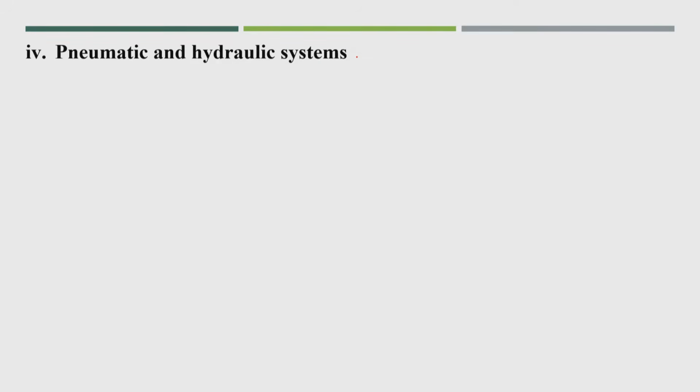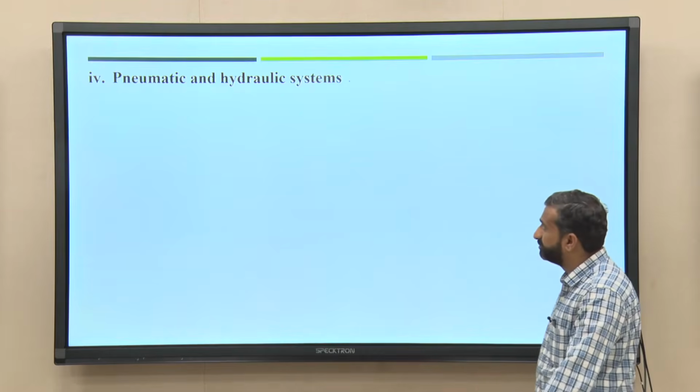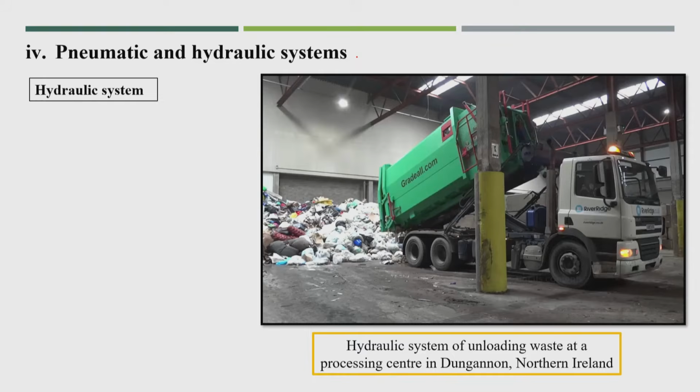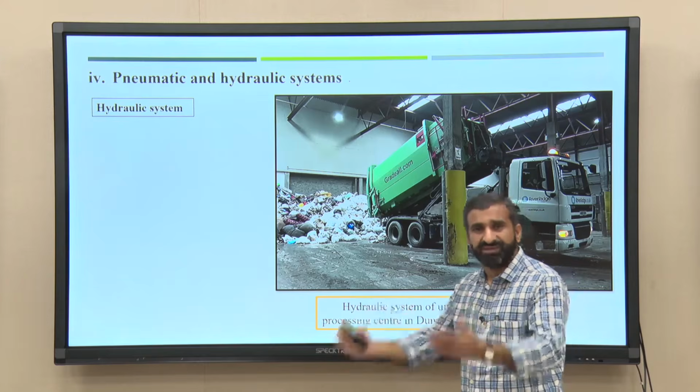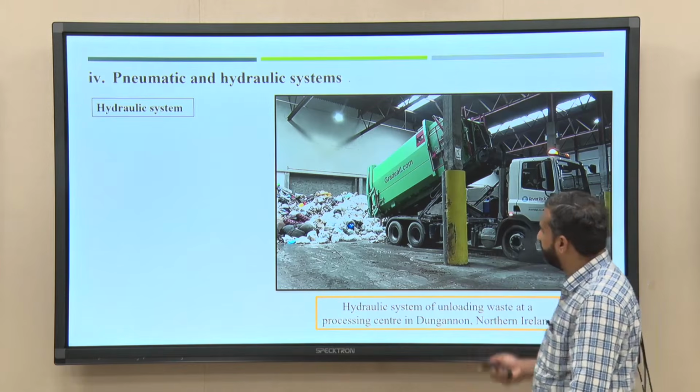Now, a few more different means by which we can collect or transport the waste could be a hydraulic system or a pneumatic system. This is specially for the different kinds of vehicles we can use, and it could be possible especially for road transport only, the hydraulic system. The special idea about the hydraulic system is how we can load the waste and how, in the best, simple or easy way, we can unload the waste from the vehicle.